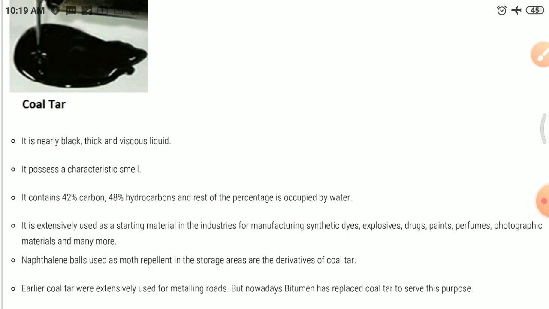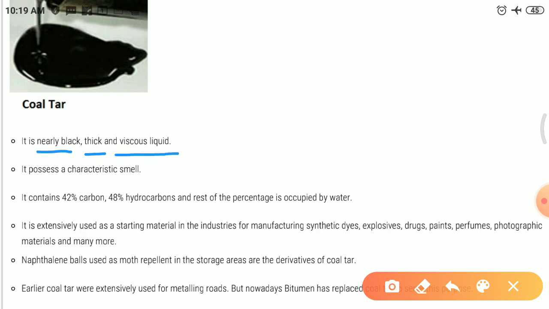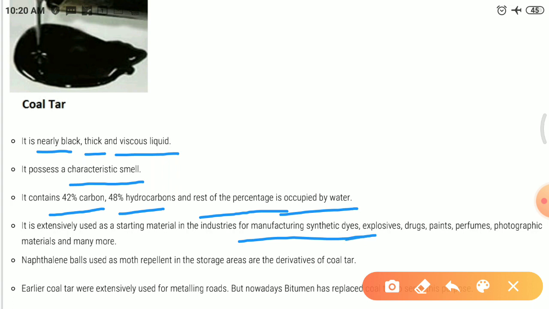So we can write the points about coal tar. It is a nearly black, thick and viscous liquid. It possesses a characteristic smell. It contains 42% carbon, 48% hydrocarbon and the rest is occupied by water. It is extensively used as a starting material in the industries of manufacturing synthetic dyes, explosives, drugs, paints, perfumes, photographic materials and many more. Naphthalene balls used as moth repellent in the storage areas are derivatives of coal tar.